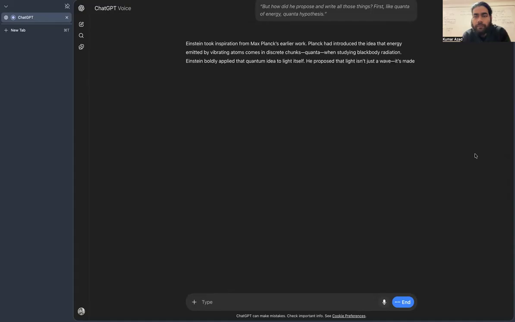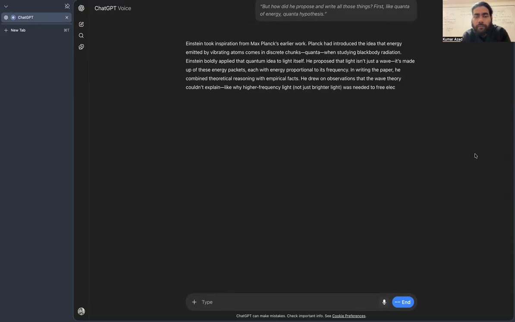He proposed that light isn't just a wave, it's made up of these energy packets, each with energy proportional to its frequency. In writing the paper, he combined theoretical reasoning with empirical facts. He drew on observations that the wave theory couldn't explain, like why higher frequency light, not just brighter light, was needed to free electrons. His genius was linking these experimental puzzles to a radical theoretical proposal, all on paper.